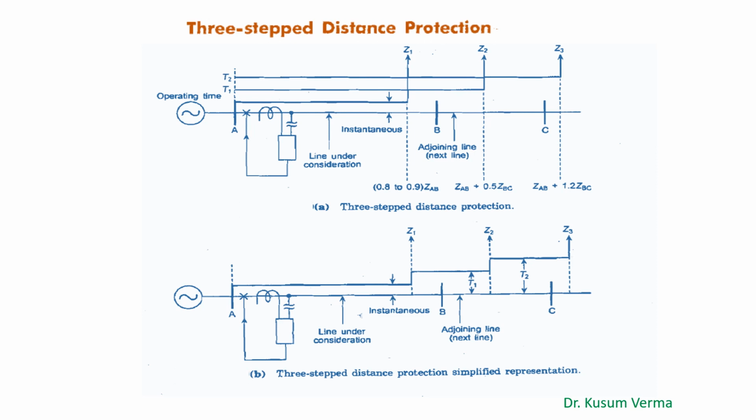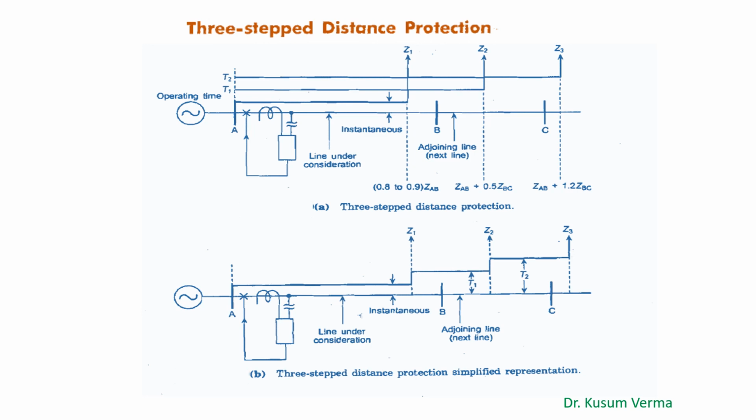Now we will discuss three-stepped distance protection. See, backup protection in distance relay is made possible by stepped distance protection or step distance characteristics, and this is the most commonly used backup protection scheme for high voltage or extra high voltage transmission lines. In this scheme of protection, the distance relay has three zones of protection.